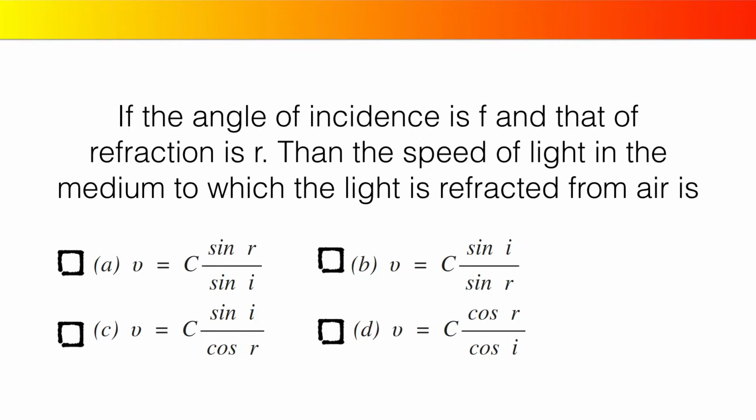If the angle of incidence is i and that of refraction is r, then the speed of light in the medium to which the light is refracted from the air is: mu is equal to c sin r by sin i, mu is equal to c sin i by sin r, mu is equal to c sin i by cos r, mu is equal to c cos r by cos i.